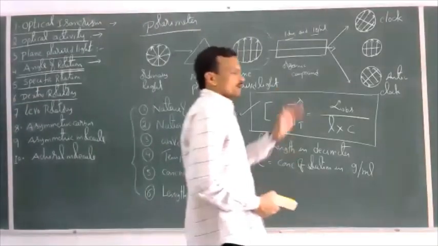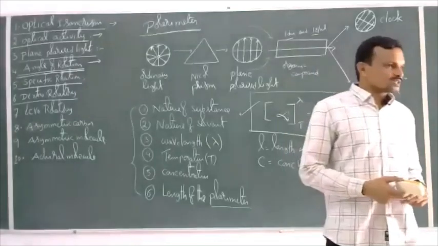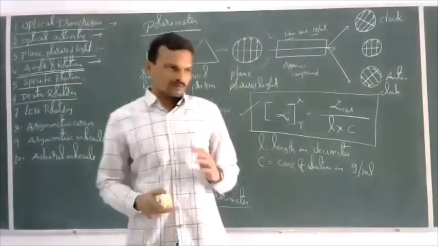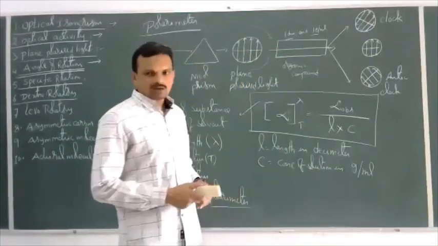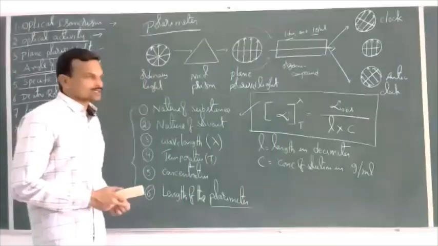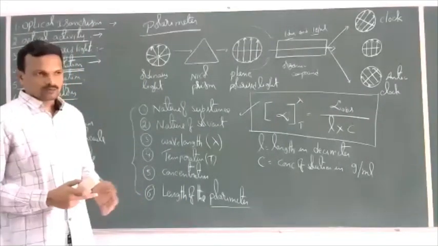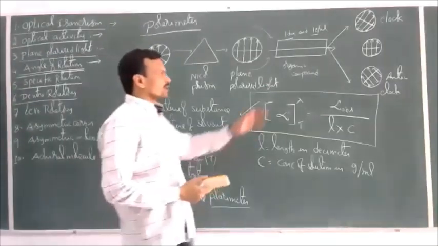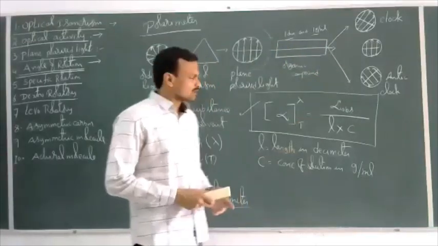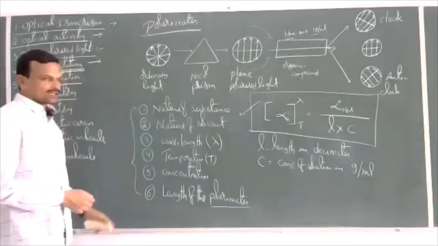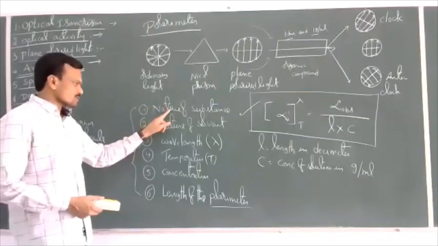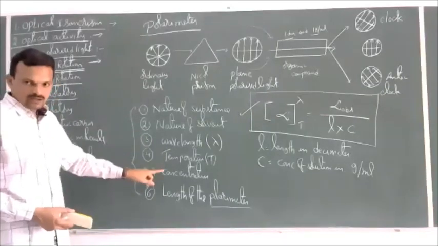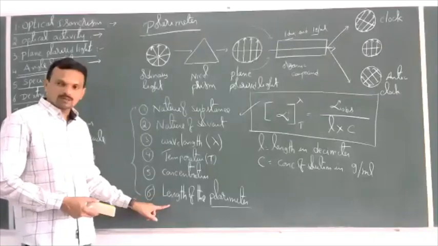So overall, the compounds which rotate the plane polarized light, either clockwise or anti-clockwise, are called optically active compounds. The compounds which cannot rotate plane polarized light are called optically inactive compounds. Depending on the length of the polarimeter and concentration of solution, the angle of rotation changes. These are the 6 factors which can affect the angle of rotation: nature of substance, nature of solvent, wavelength of the light, temperature, concentration of solution, and length of the polarimeter.